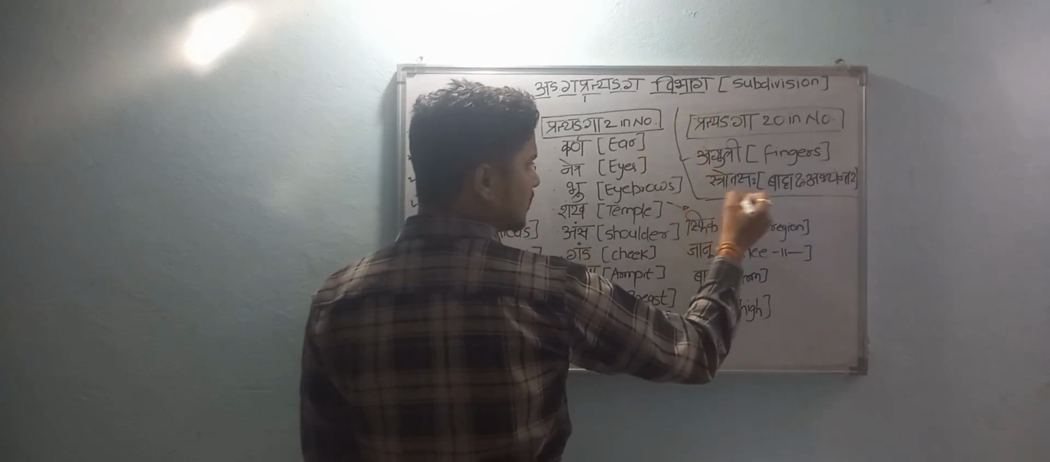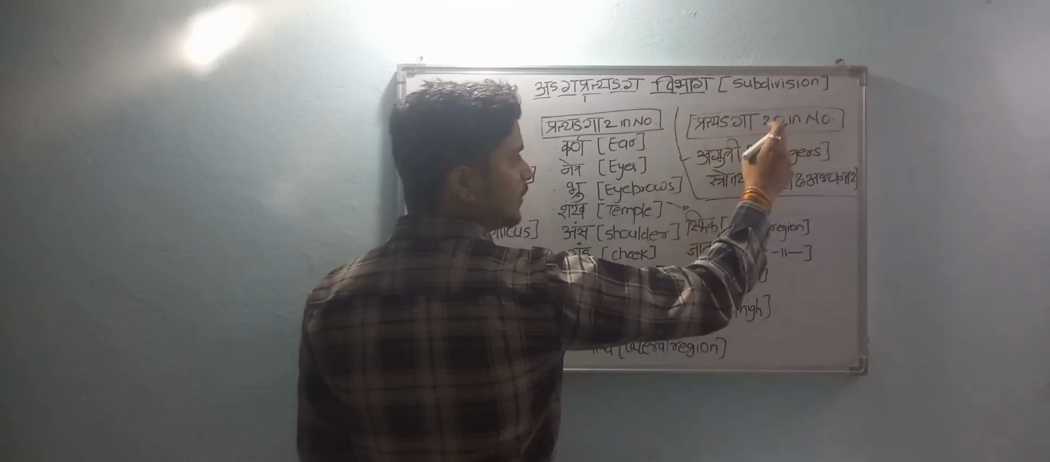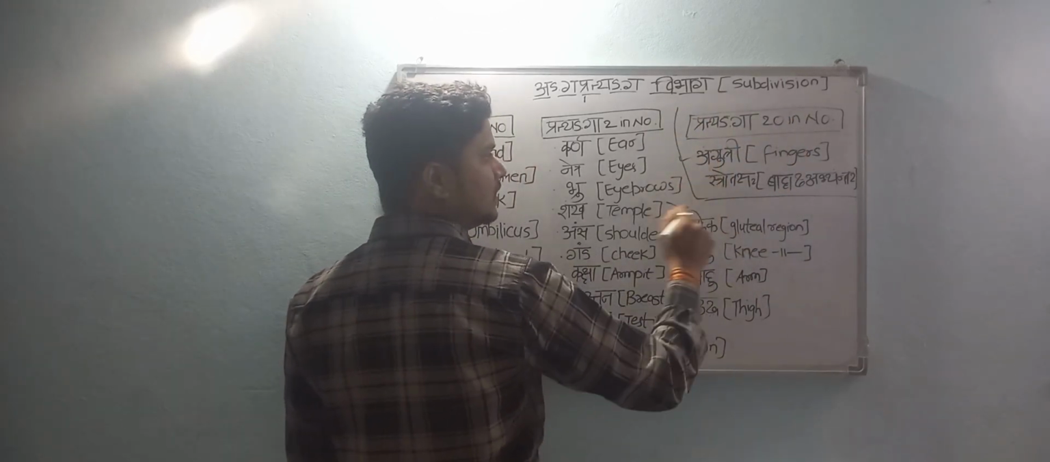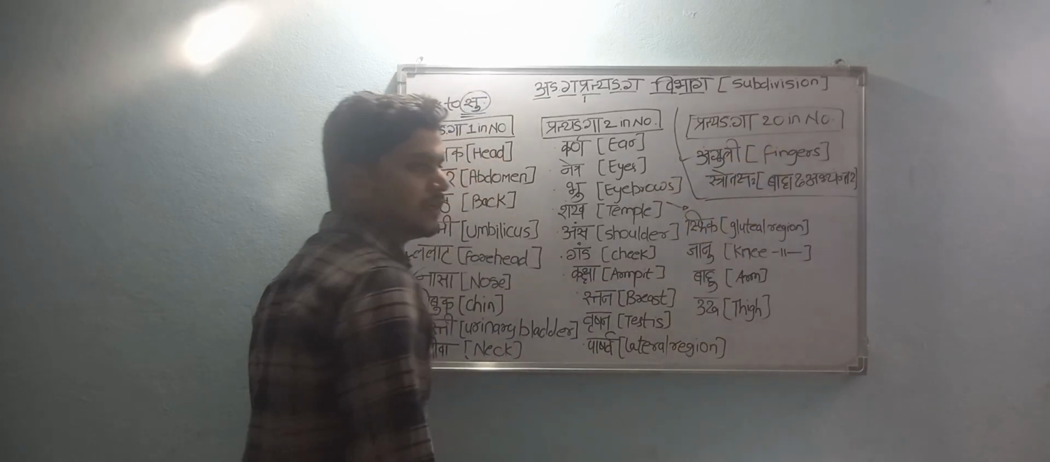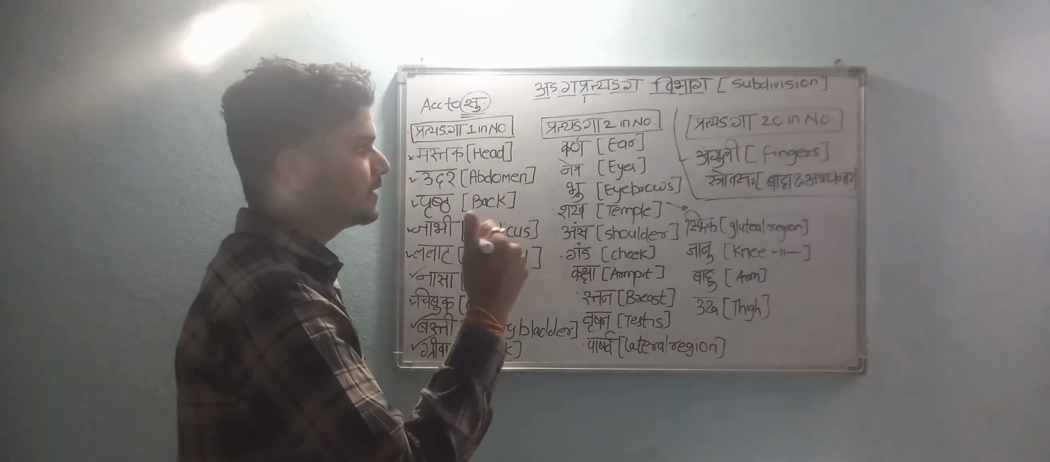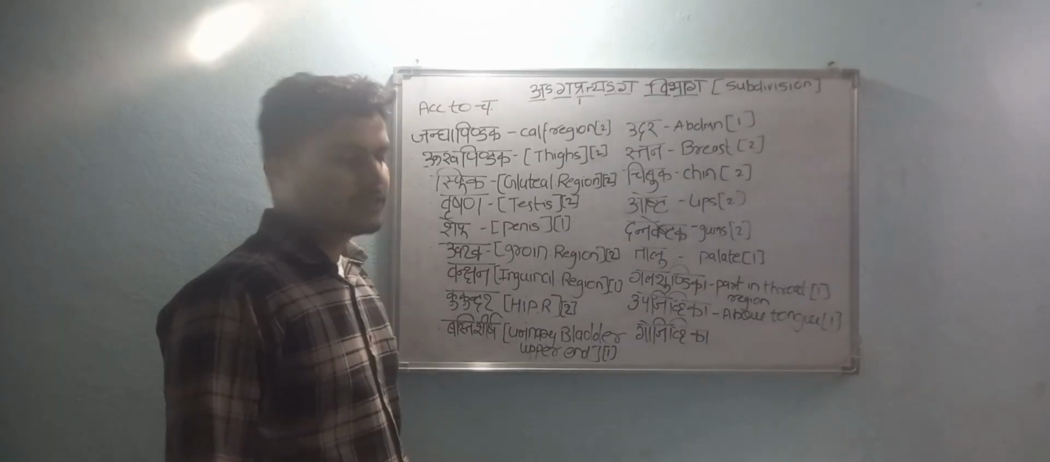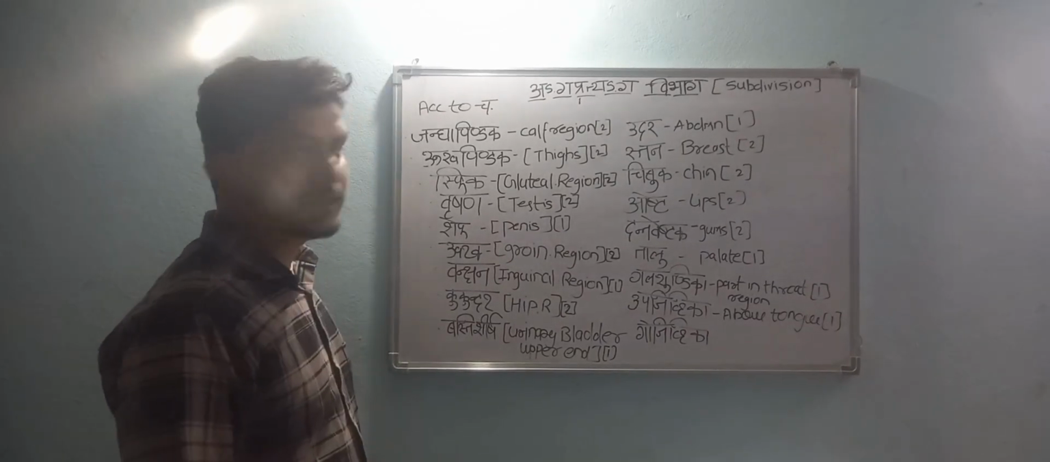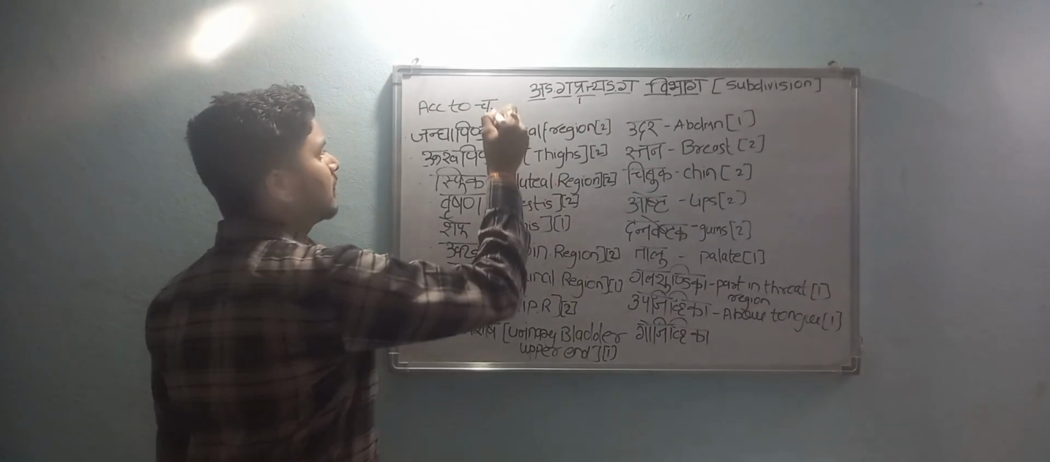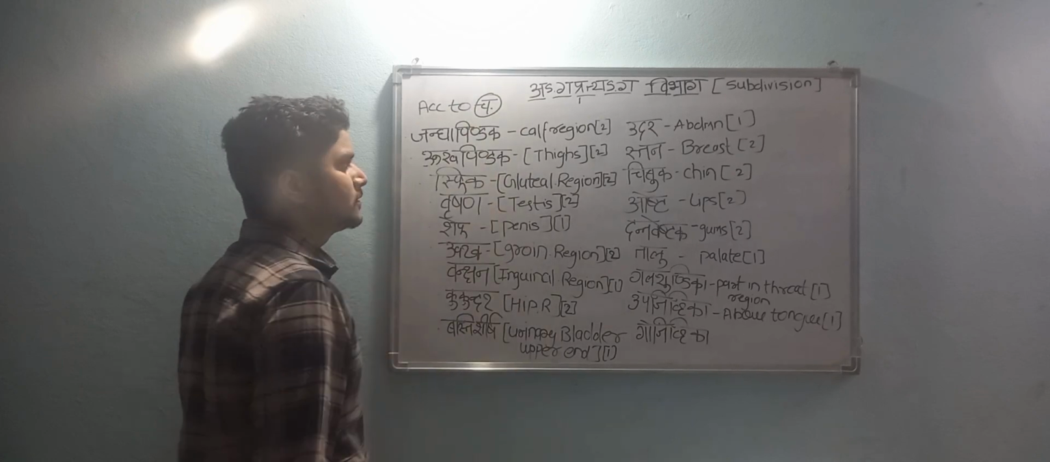And this one is the Pratyanga that is 20 in number, that is Anguli. Anguli, that are fingers. Fingers of hand and fingers of legs, that are toes. They are 20 in number. Now we will see about Pratyangas according to Acharya Charaka.